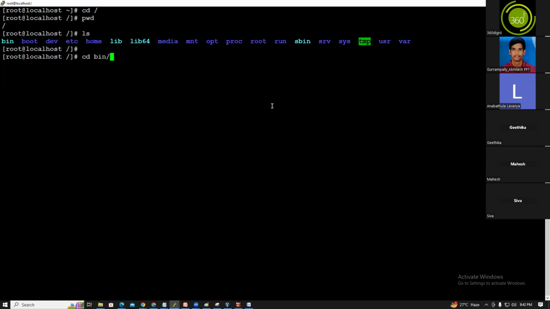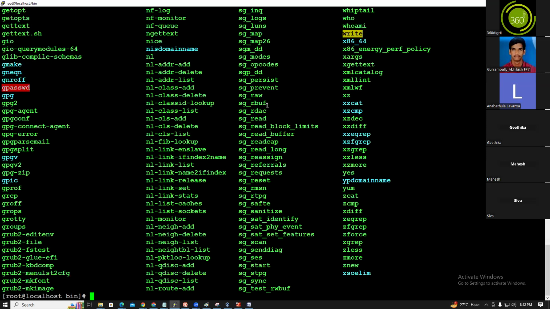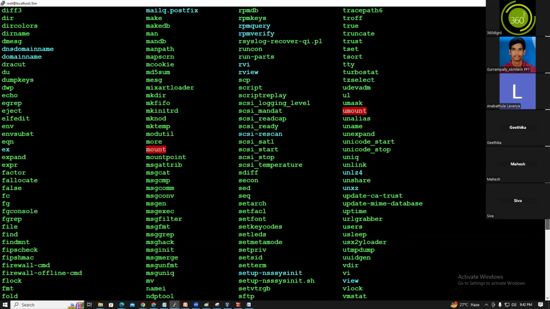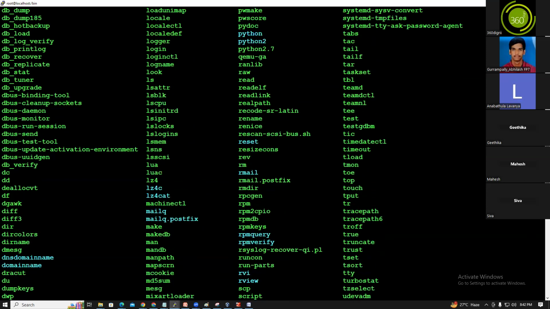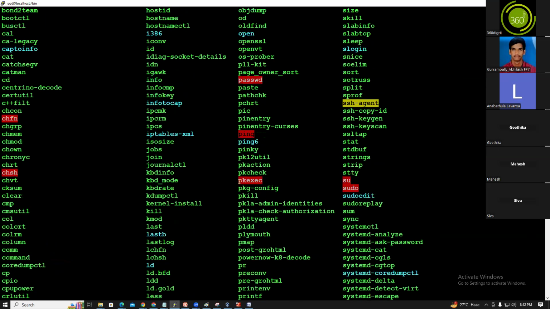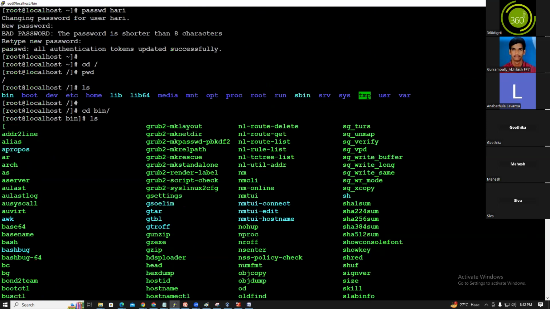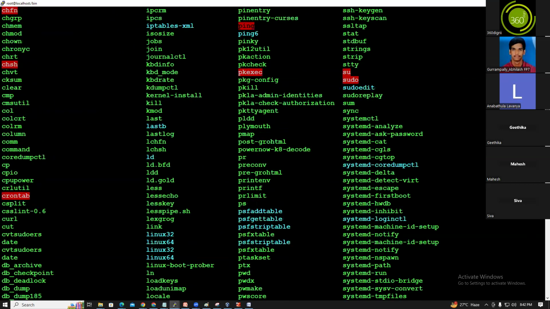cd bin. Bin contains the commands. What commands did we execute? We executed the pwd command and the ls command. All these commands are located in bin and sbin.